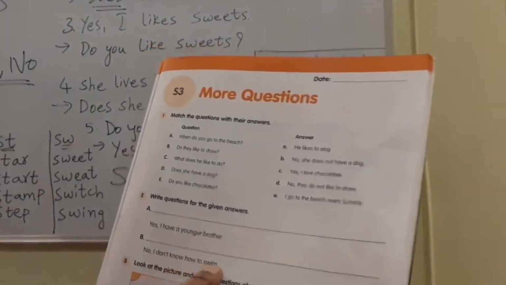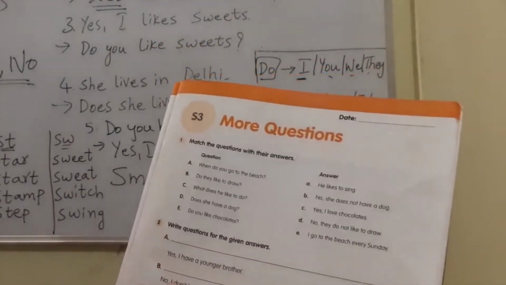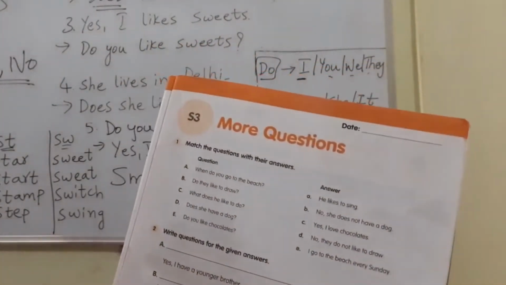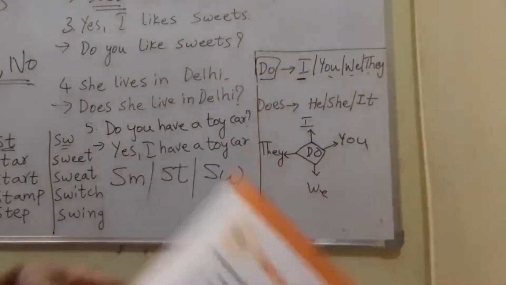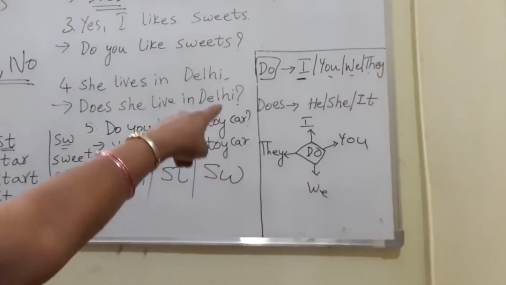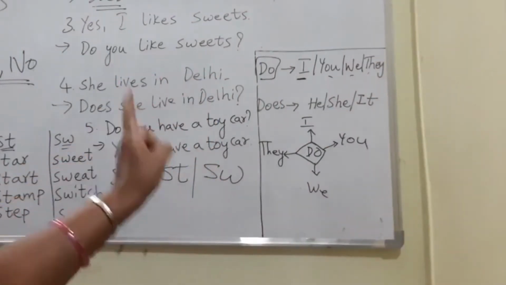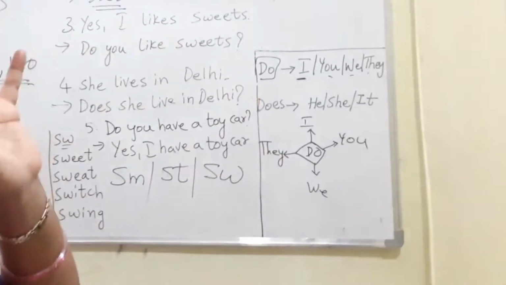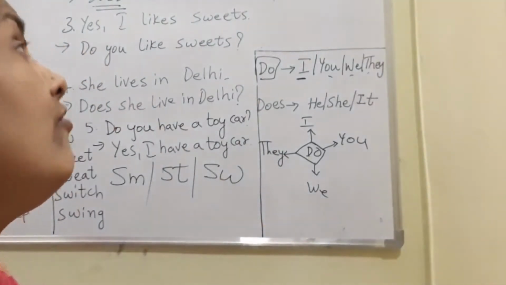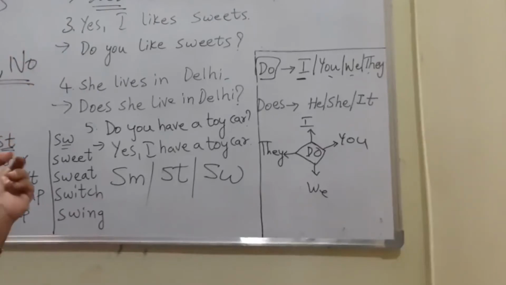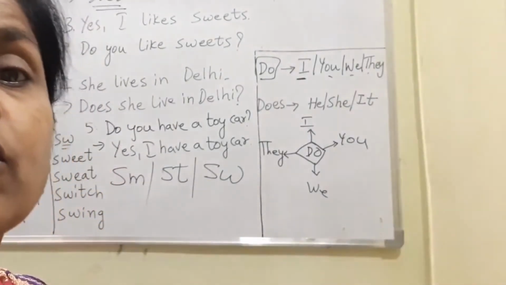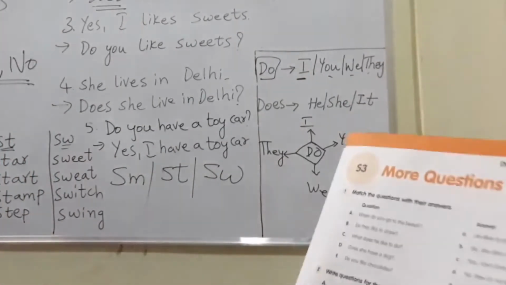No, I don't know how to swim. No, again I. Do you know how to swim? Means no, I don't know how to swim. So if I is there, you have to use do, or you, or we, or they. If these words are there in the answer, you have to use do. And when you use does: if the answer has forms like he eats, she likes, she leaves, in such a case you have to use does in the question.